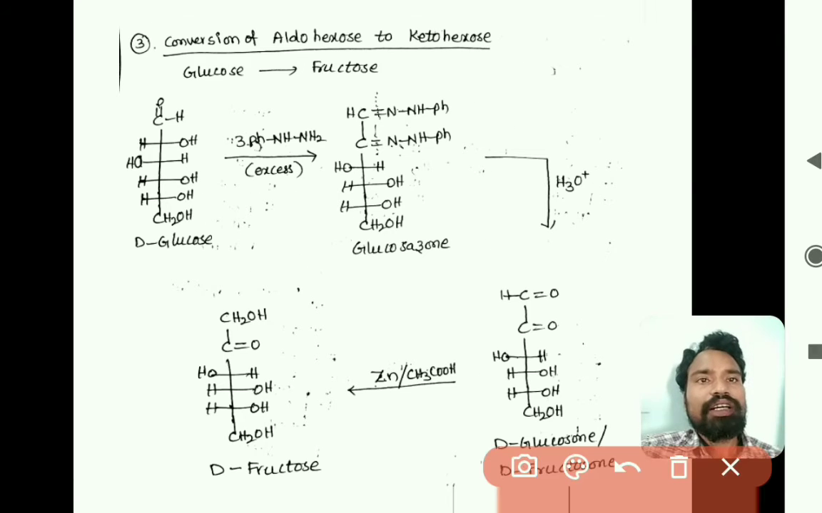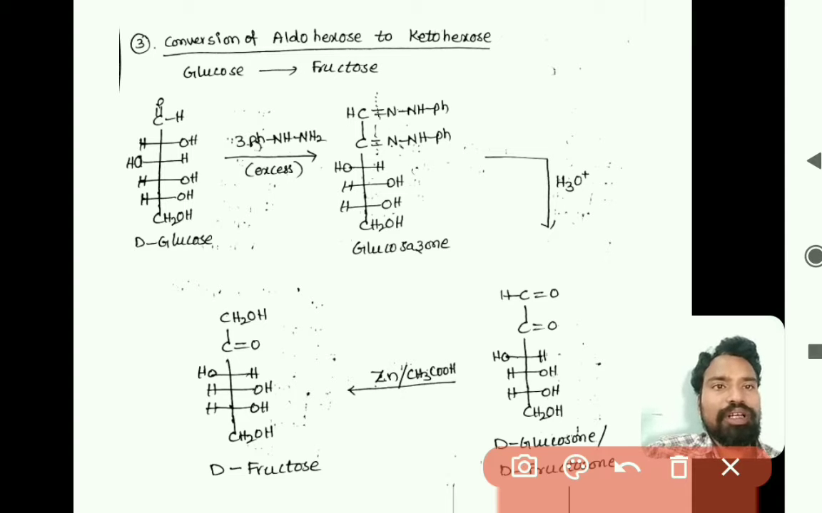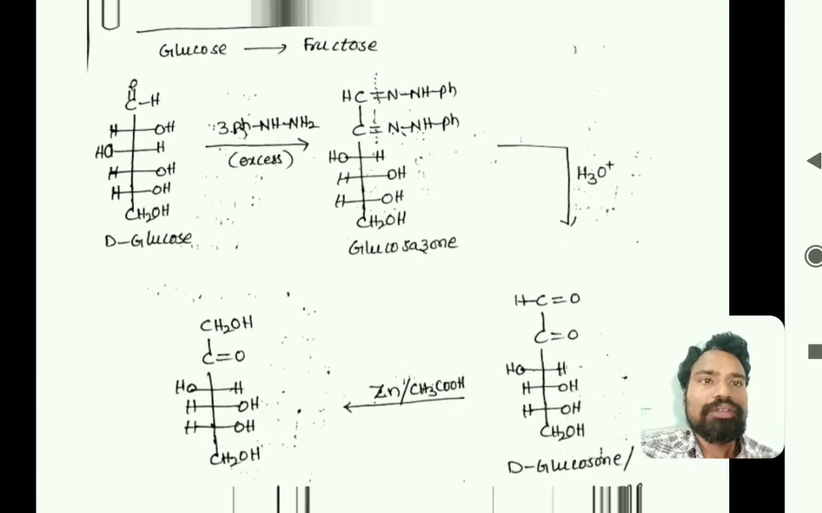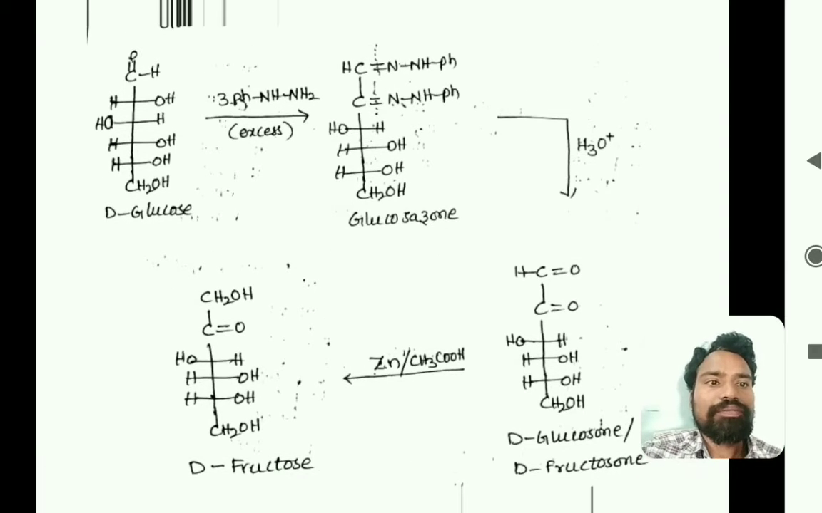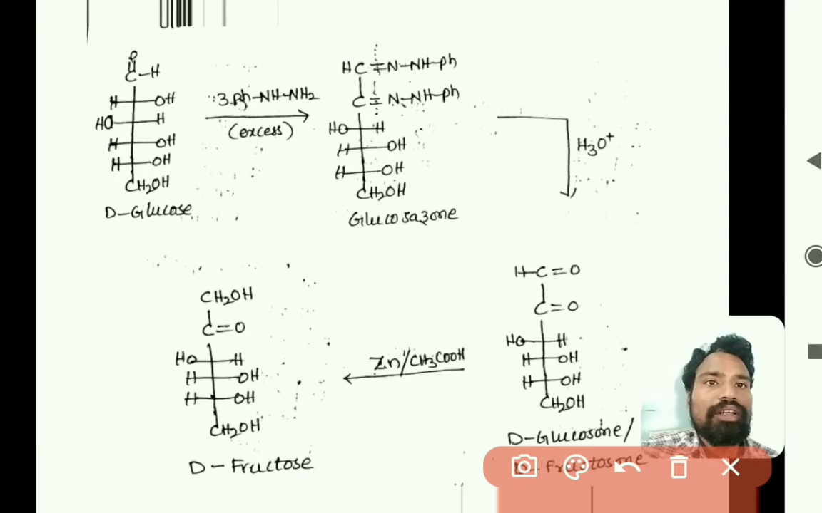Next we will see the conversion of aldohexose to ketohexose. Aldohexose is like glucose and ketohexose is like fructose. So just observe here, all of you. So this is the structure of D-glucose, right?